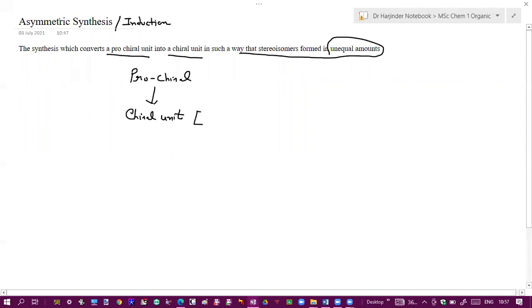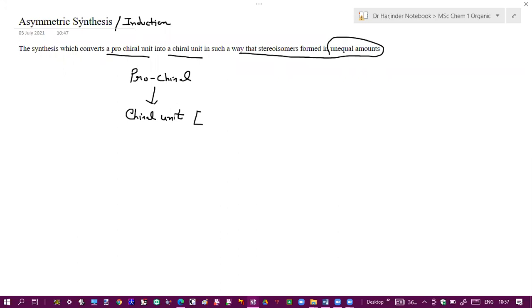Okay. Asymmetric means your product is forming in an unequal amount. So what you do in asymmetric synthesis or in induction, you convert your prochiral unit into a chiral unit in such a way that the stereoisomers that form should form in unequal amount. That means one stereoisomer should be in excess or exclusively as compared to another stereoisomer. So that kind of synthesis is called asymmetric synthesis.